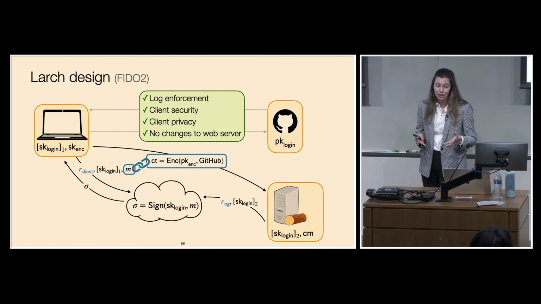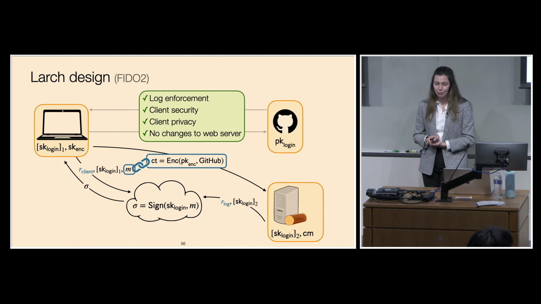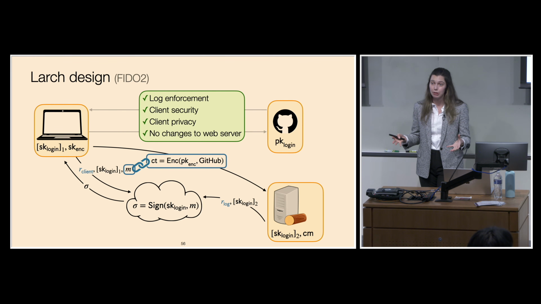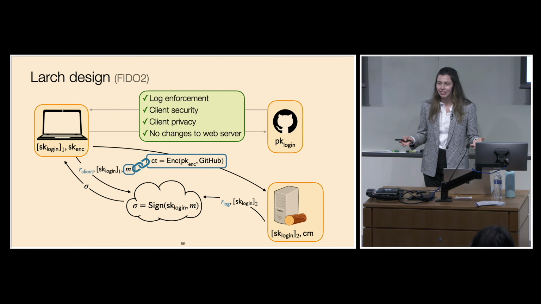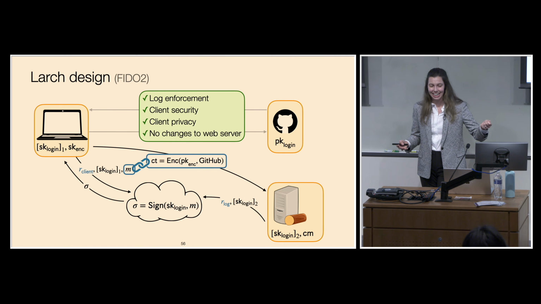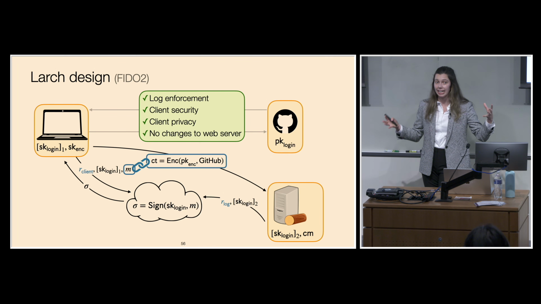The second property we wanted was strong security. And here we get this because the log server only has half of the signing key. And so even if an attacker breaks into the log server, they can't sign challenges to authenticate to the user's account. We also wanted privacy. And here we get this because the client is sending a ciphertext to the log server along with a zero-knowledge proof. And from this, the log server learns no information about where the client is authenticating. And finally, we didn't want any changes to the web server. And here we get this because the web server is still sending some random value and then getting back a signature. So it doesn't even need to know that the signing is now taking place between the client and the log server.